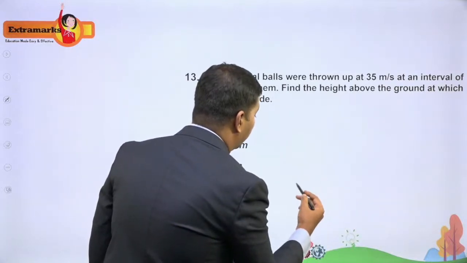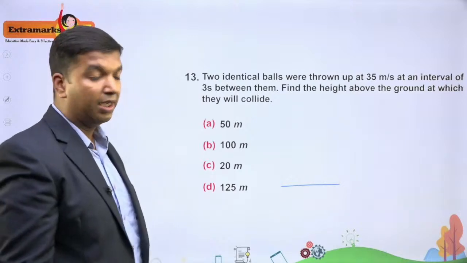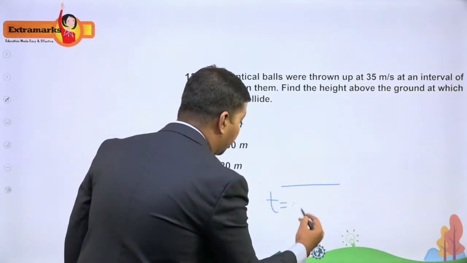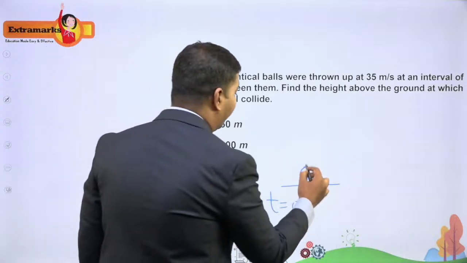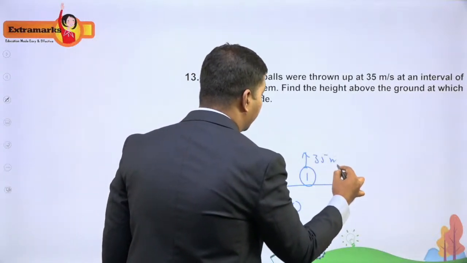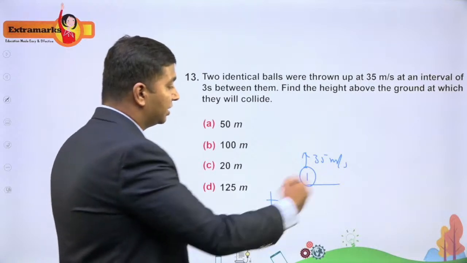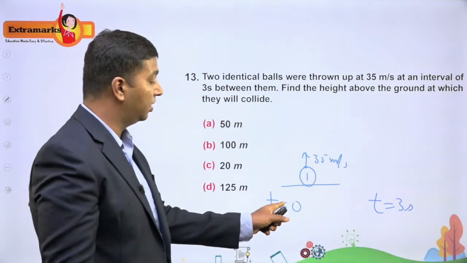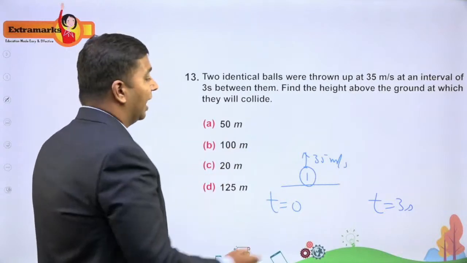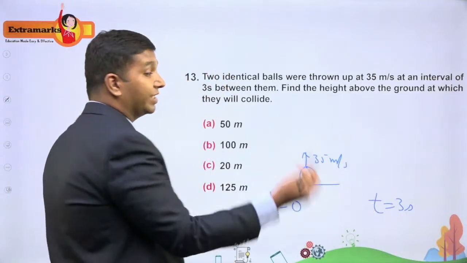So let us look at the time frame. At t equal to 0, you have launched, say, ball number 1 with velocity 35 meter per second. Now say this is the situation at 3 seconds. At t equal to 0, you have thrown the first ball. After 3 seconds, you are throwing the second ball.